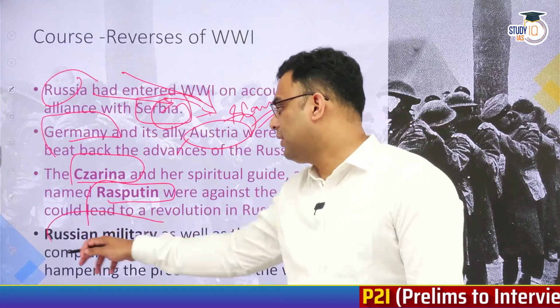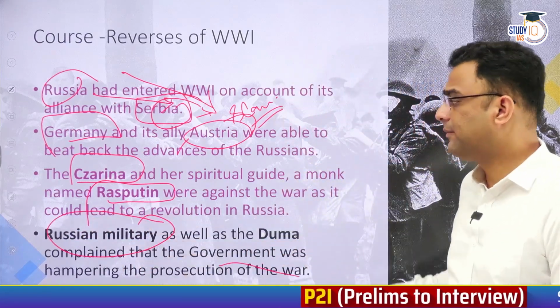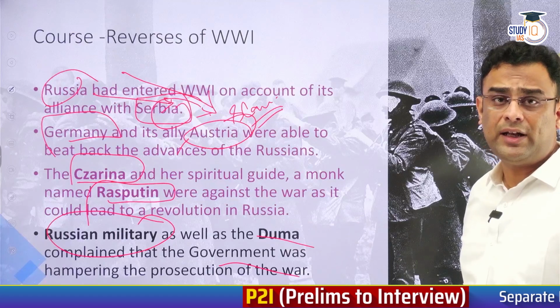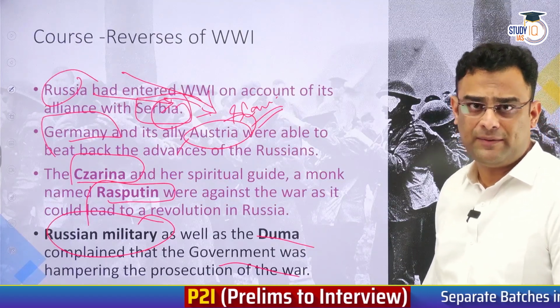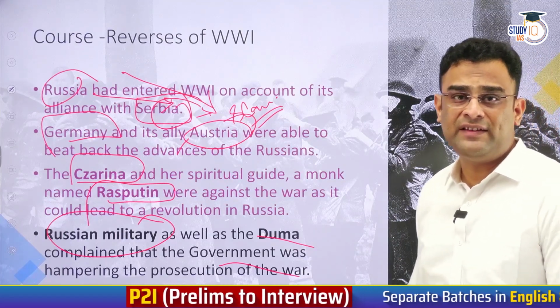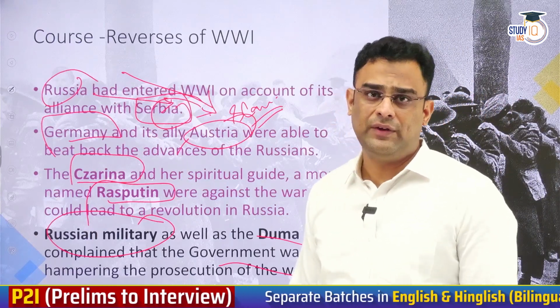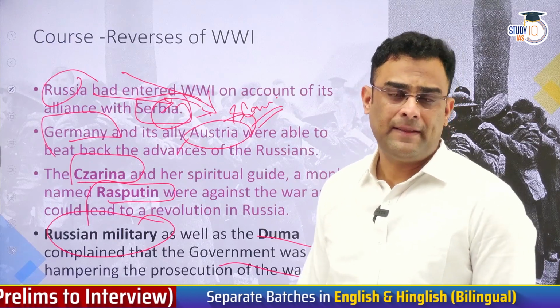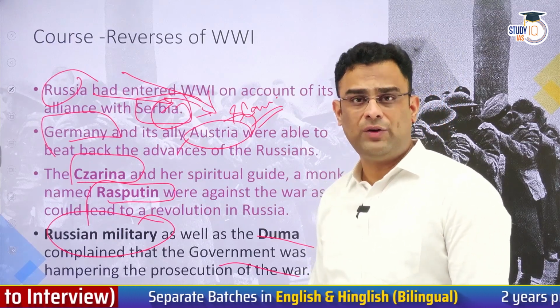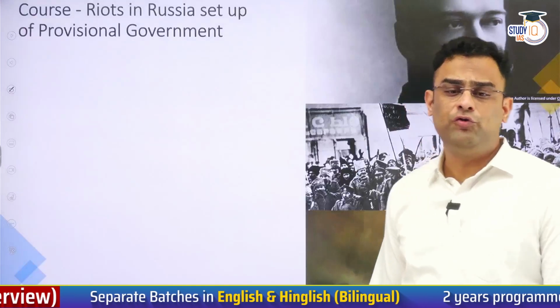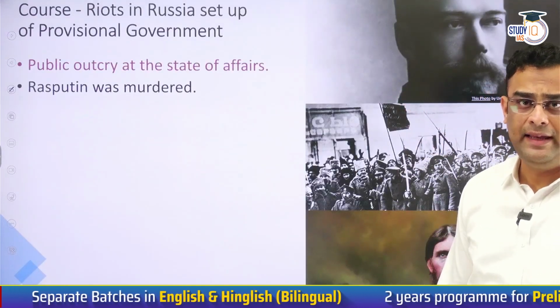The Russian military complained that it was the government and the Duma that did not allow it to pursue an effective policy. Russians felt that they were left as sitting ducks before the Germans, and very often the Russian military forces actually withdrew from the fronts. They did not fight the war the way they should have. All of this led to a huge public outcry in Russia.